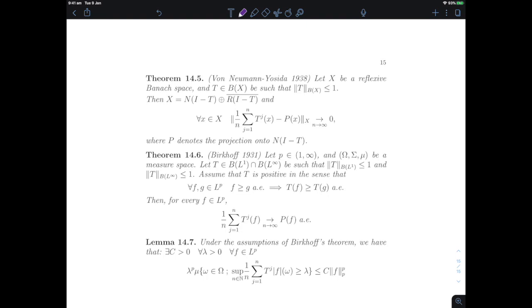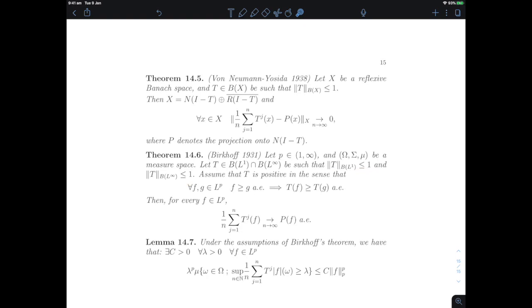In this video, we focus our attention to the case where our Banach space is an LP space, and we prove a theorem that is arguably the most famous theorem in ergodic theory. It's due to Birkhoff. It has slightly stronger assumptions than the von Neumann-Yosida theorem, but it also has, in many ways, a stronger conclusion. So what this theorem looks at are contractions on LP that actually arise from operators that are contractions on both L1 and L infinity.